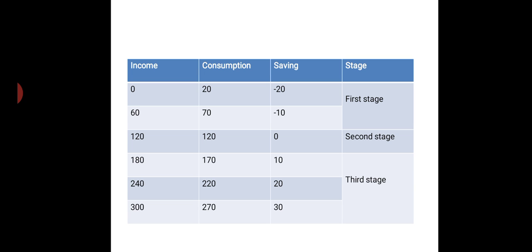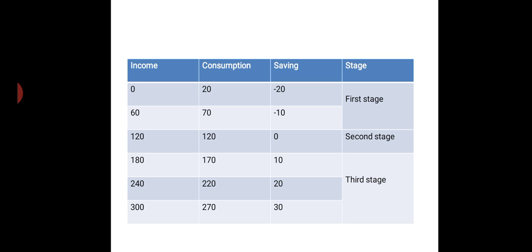When it was 180, you can see the change that is happening: the proportion of income we spent on consumption reduced. And then it's 50-50 change only that is happening. So the proportion of income which we spend on consumption decreases, not that consumption is decreasing. Consumption keeps on increasing, but the proportion of income which we spend on consumption decreases, and what we are not spending, we are actually saving.